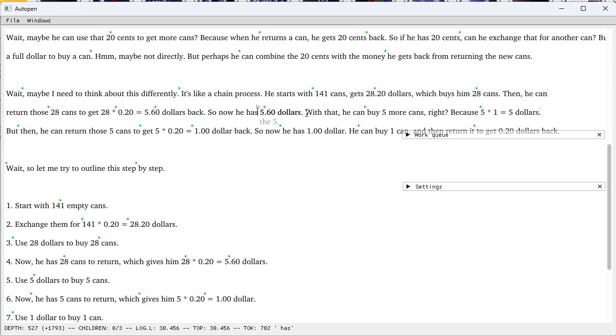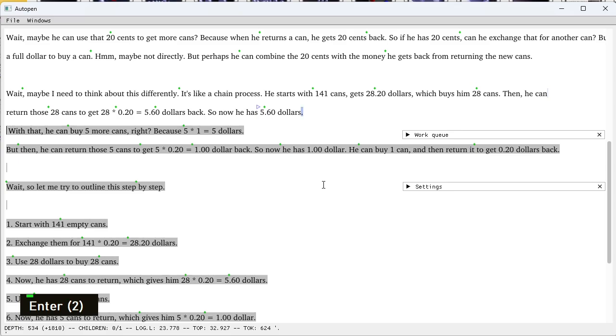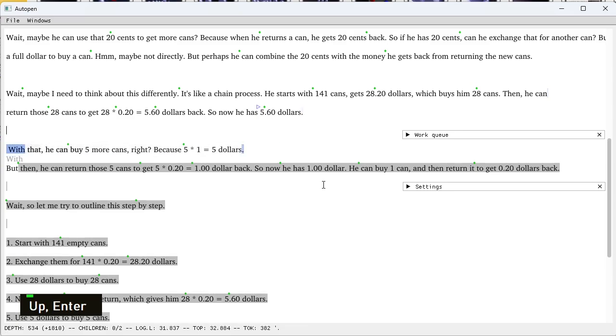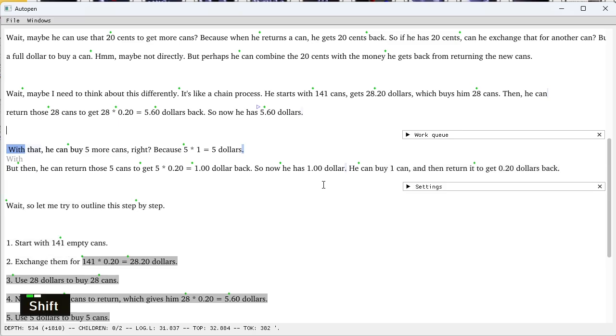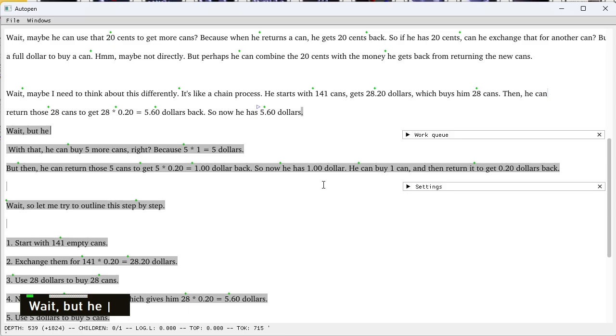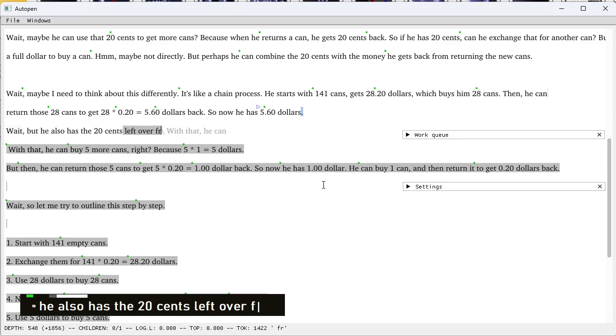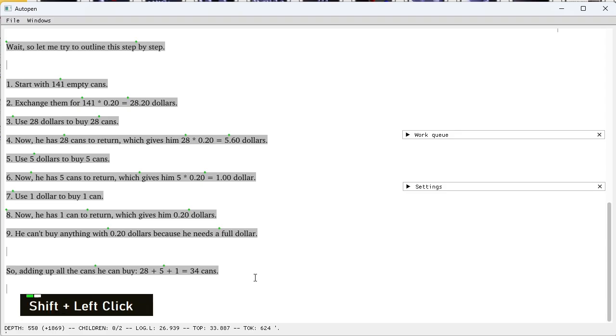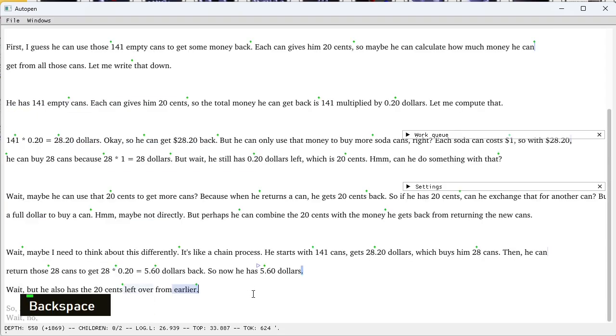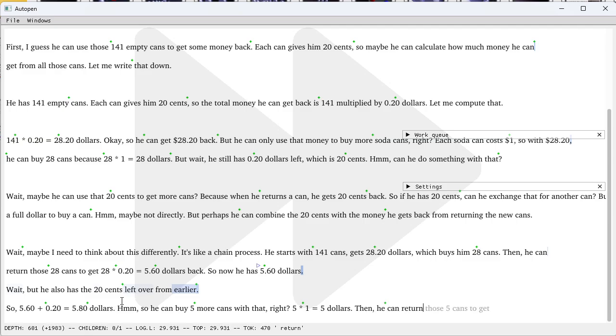So if, for example, we went here, and then we inserted some text saying that wait, but he also has the 20 cents left over from earlier. And then we delete all of this and see where it will go instead. So 5.60 plus 0.20 is $5.80. So we can buy 5 more cans, right?